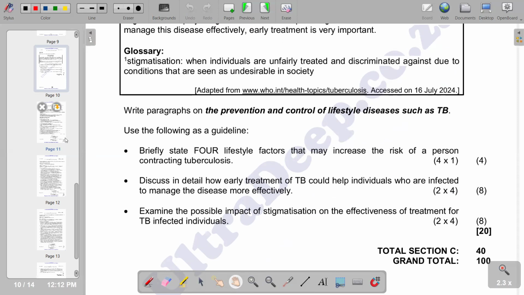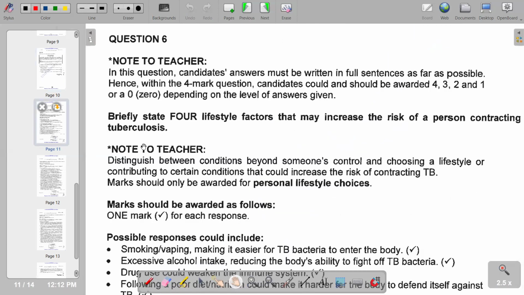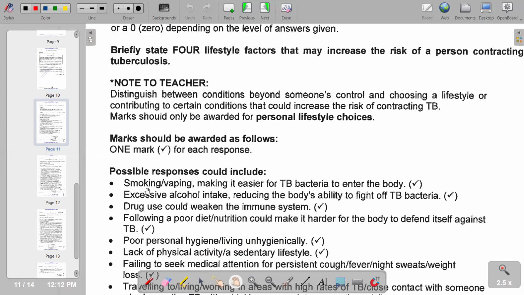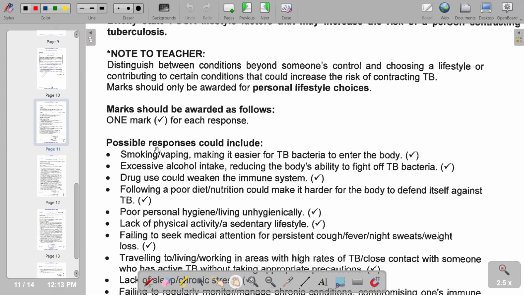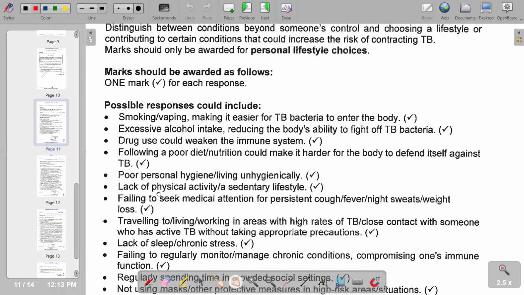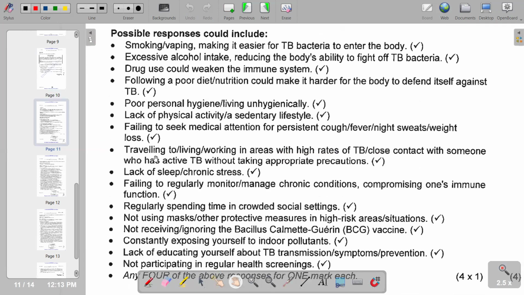So going to the first part of our question, it reads, briefly state 4 lifestyle factors. So in terms of that, possible responses could include smoking or vaping, making it easier for TB bacteria to enter the body. And on the second part, excessive alcohol intake, reducing the body's ability to fight off TB bacteria. Drug use could weaken the immune system. So these are further points that are also correct that we can also include.